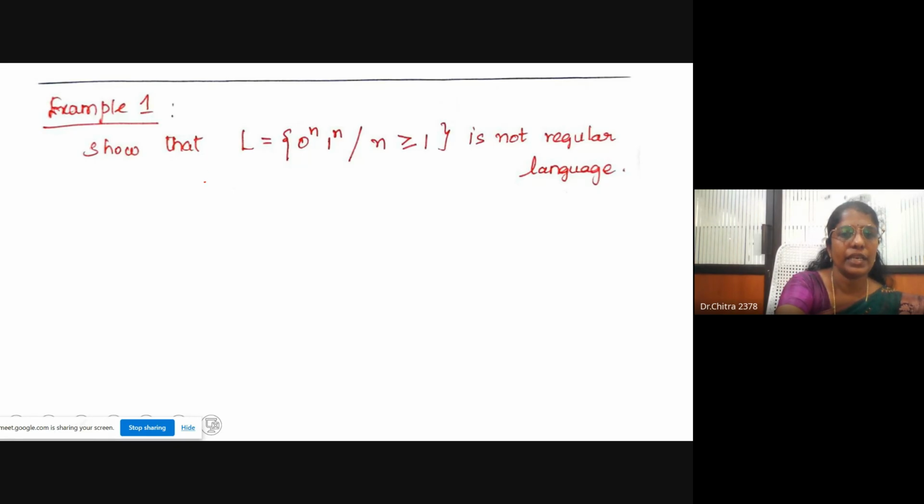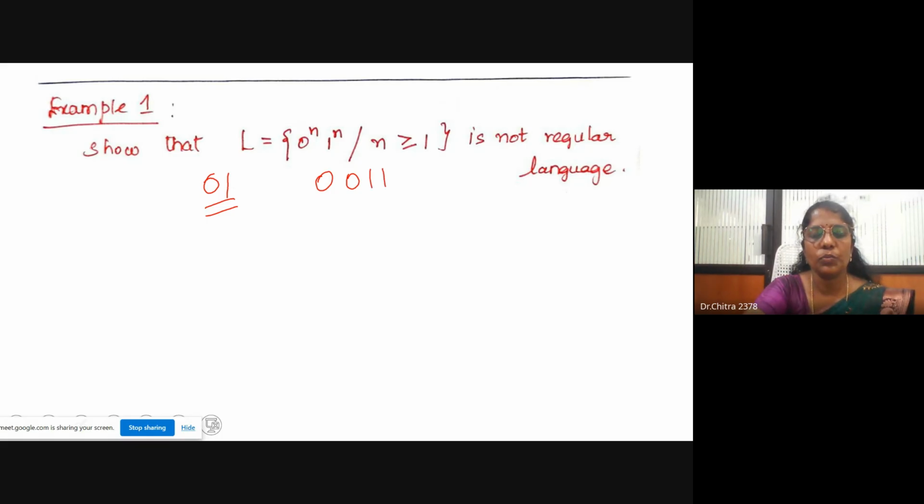That is, n zeros followed by n ones, an equal number of zeros and ones. If the number of 0s is 5, then the number of 1s is also 5. That's the meaning of this language. With n equal to 1 I get the string 0 1, and with n equal to 2, I get the string 0 0 1 1.